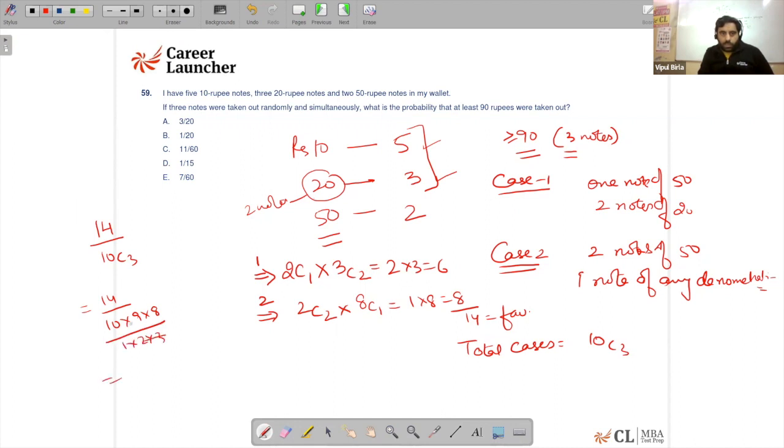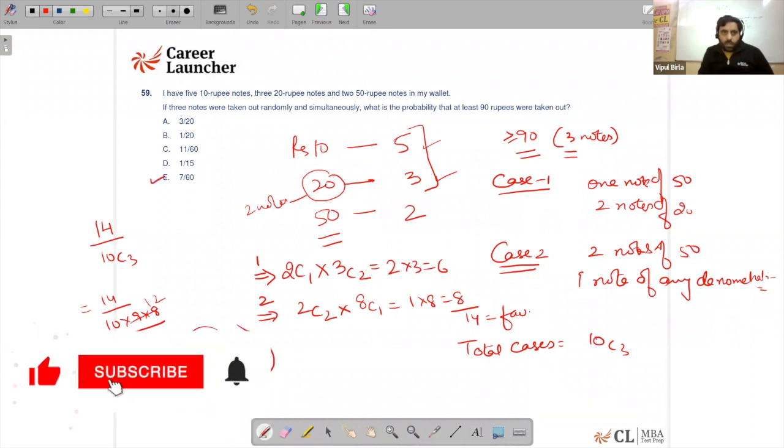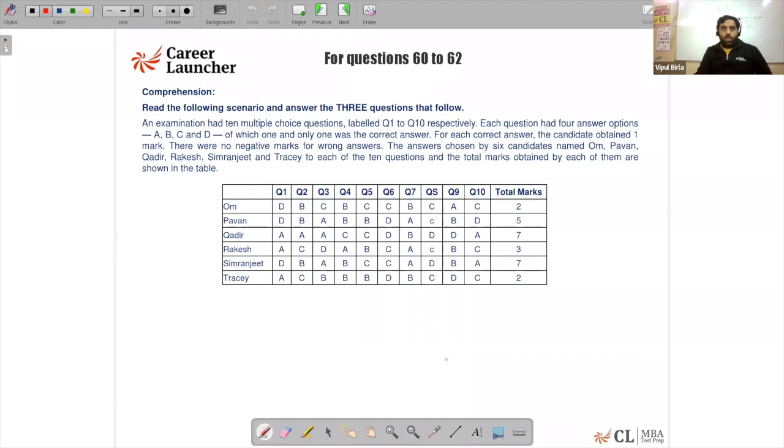So that makes it 14 upon 120, which is 7 by 60, my answer. We need to make cases and then we will be able to calculate it, guys. Okay, moving on. Caselet question number 62.